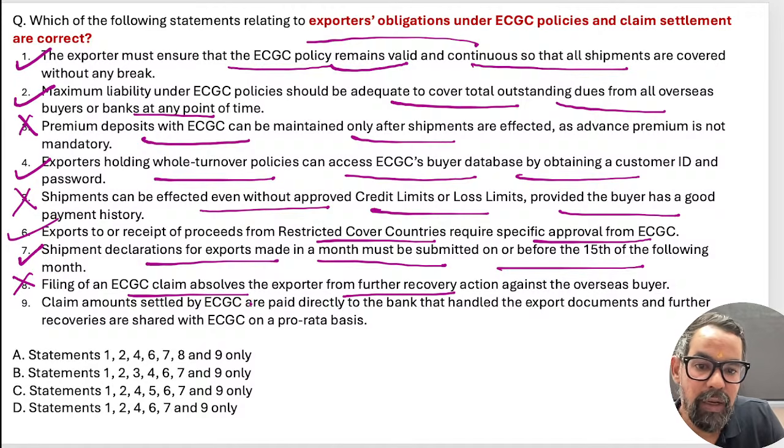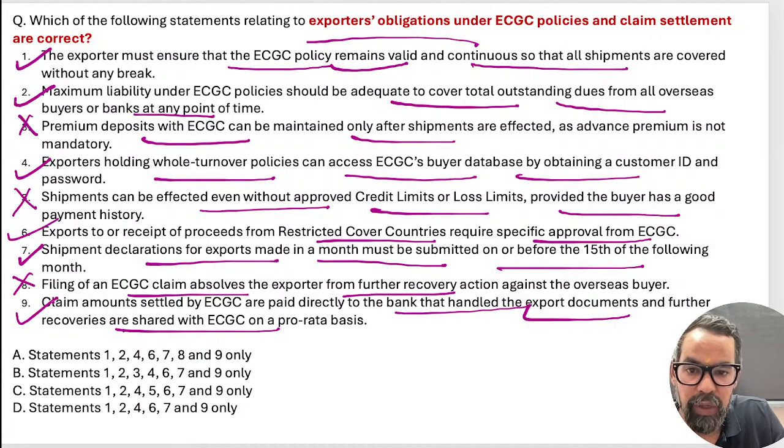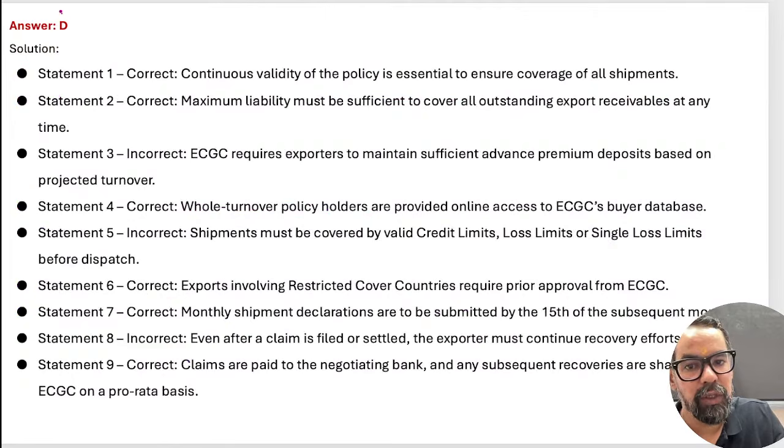Claim amounts settled by ECGC are paid directly to the bank handling export documents, and the further recoveries are shared with the ECGC on a pro rata ground. So 1, 2, 4, 6, 7, and 9 means option D, na? Yes, very good. So option D will be the right answer for this particular one.